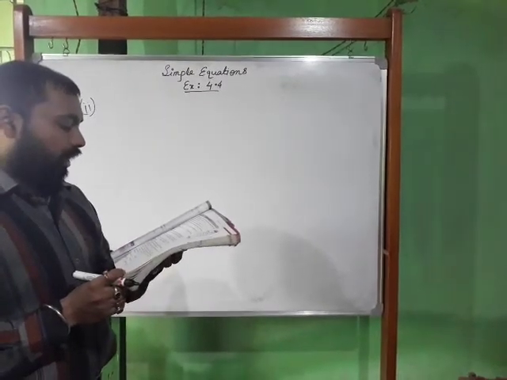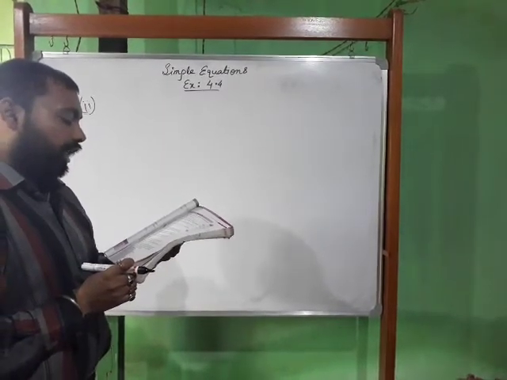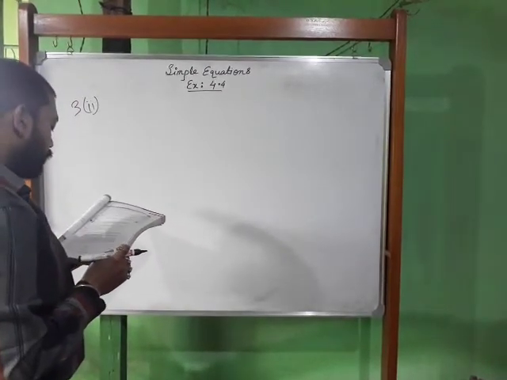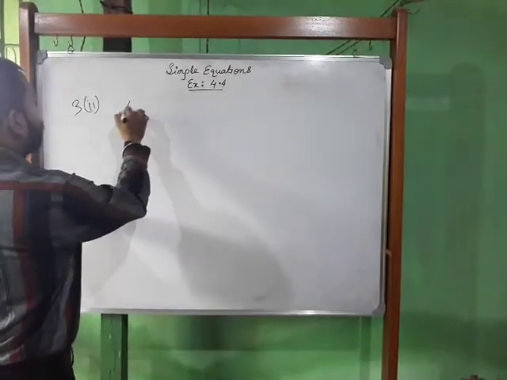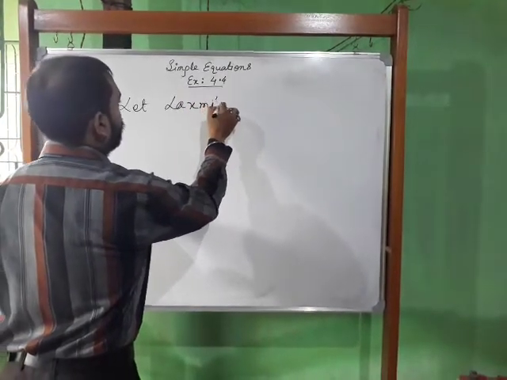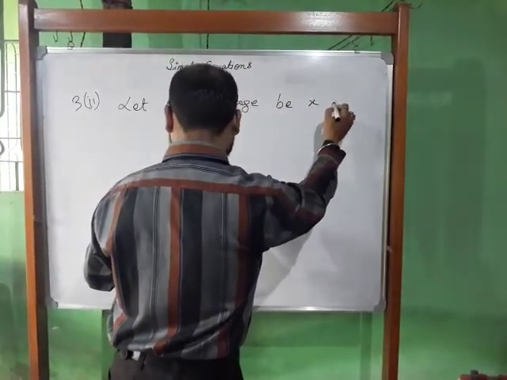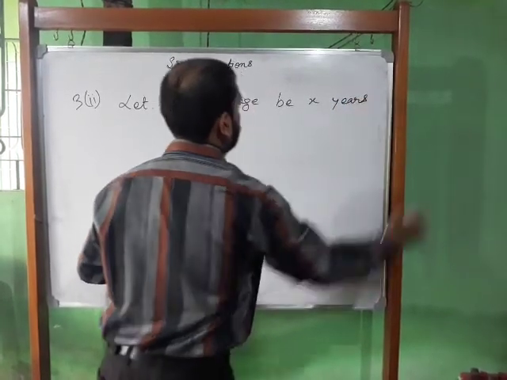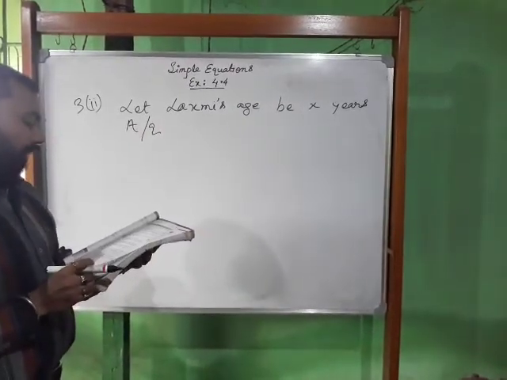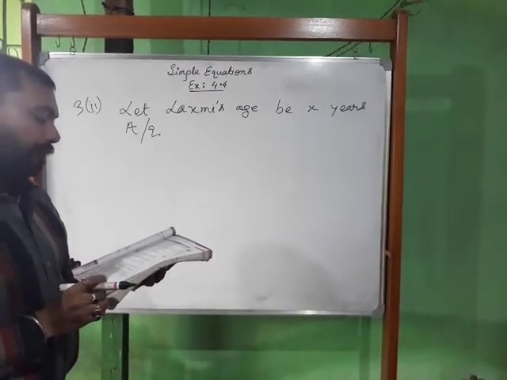Lakshmi's father is 49 years old. He is 4 years older than 3 times Lakshmi's age.